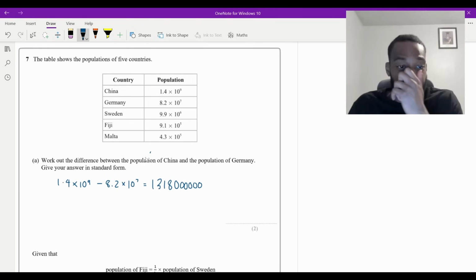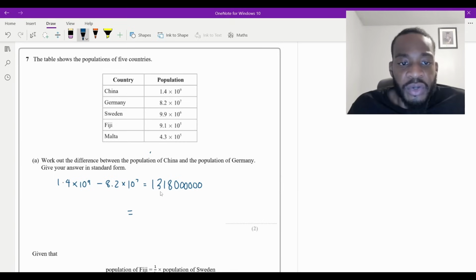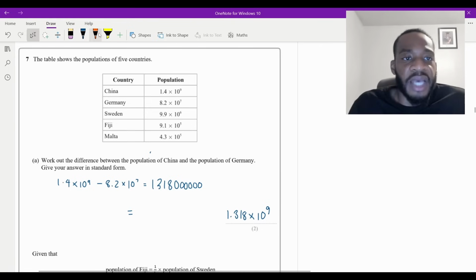Now they want this in standard form, so that's very, very easy. We've got this 1318 here. Put the decimal place in between the first and second digit. So it's going to be 1.318 times 10 to the power of, and then just simply count from the second digit. 1, 2, 3, 4, 5, 6, 7, 8, 9. So the answer is 1.318 times 10 to the 9. And I'll put that there. Perfect. So that is part A.